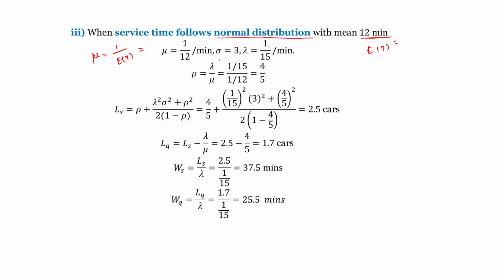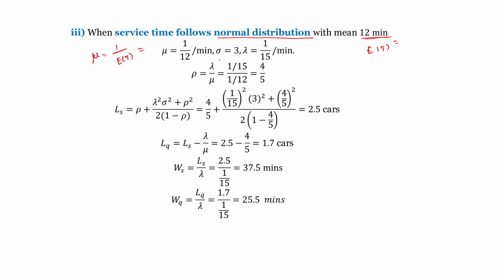Normal distribution with the standard deviation of 3 minutes given. So sigma is 3. Lambda is 1 by 15 per minute, already given. So rho equals lambda by mu, which is 1 by 15 divided by 1 by 12. After simplification, we get 4 by 5.